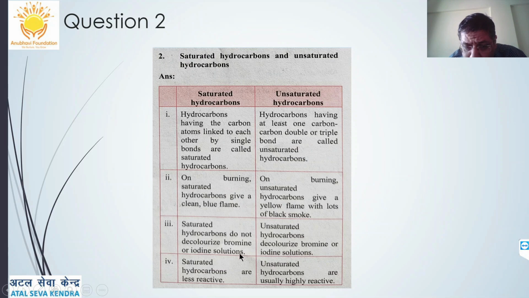Saturated hydrocarbons do not decolorize bromine or iodine solution, while unsaturated compounds will decolorize bromine and iodine solution, which is a confirmatory test for unsaturated hydrocarbons. Then, saturated hydrocarbons undergo only substitution reactions and are less reactive, while unsaturated hydrocarbons are highly reactive and will undergo addition reactions easily.